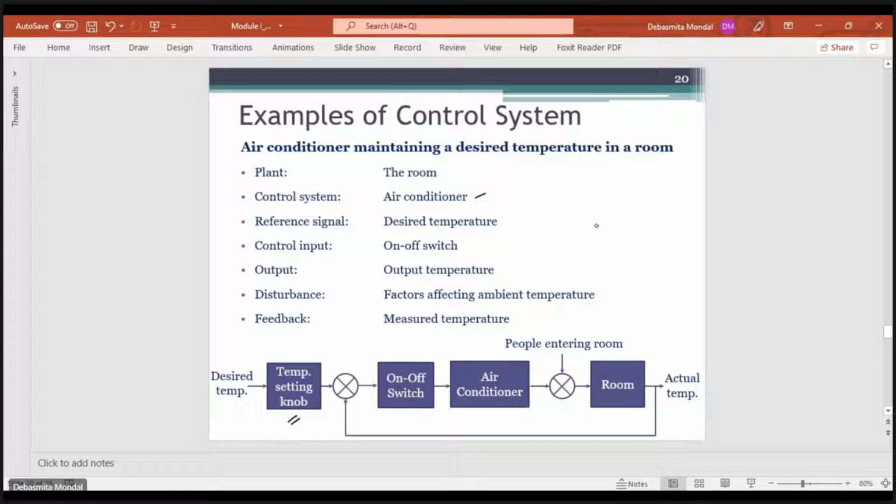Let's say some people are entering the room, and some people are leaving the room in the middle of the day. Those are considered the disturbance, and the feedback is the measured output temperature that is fed back to the controller, or to the error detector, in order to maintain the actual temperature at the desired one.